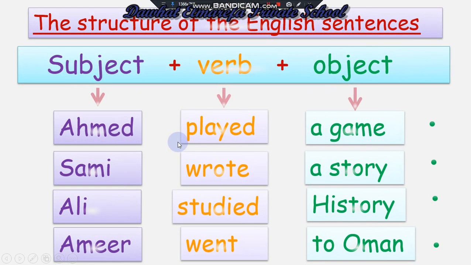Now let's see how we can form a sentence in the past form. We have to start with the subject, the doer of the action, and then we add the verb in the past form, and the last thing we add is the object. Like when I say, Ahmed played a game, Sami wrote a story, Ali studied history, Amir went to Oman. So these are sentences in the past tense with the verbs played, wrote, studied, and went.